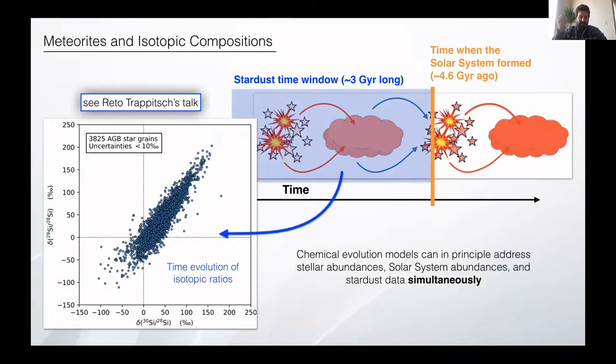Also, as we've seen yesterday in Rito's talk, there are stardust grains embedded into meteorites, and those could provide a time evolution of the isotopic ratios for a time window of about 3 billion years prior to the formation of the solar system. So we have a lot of observations that can include isotopes in addition to using stellar spectroscopy for the elements.